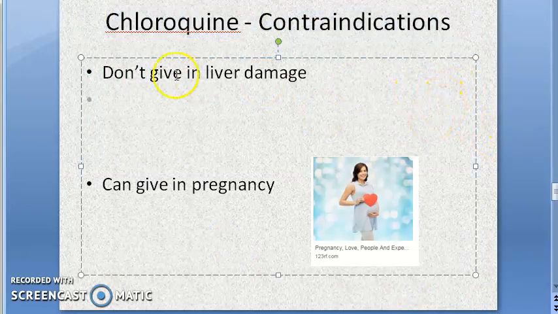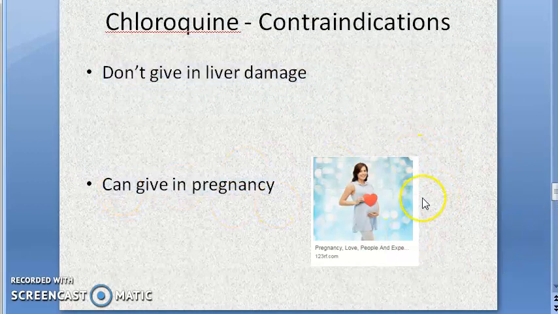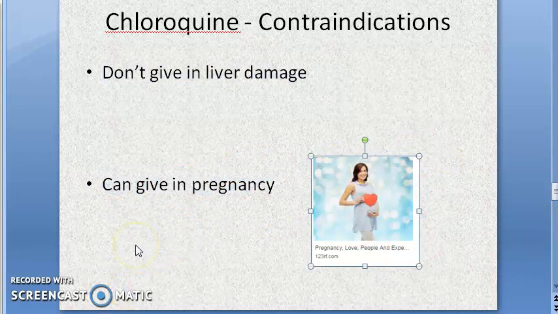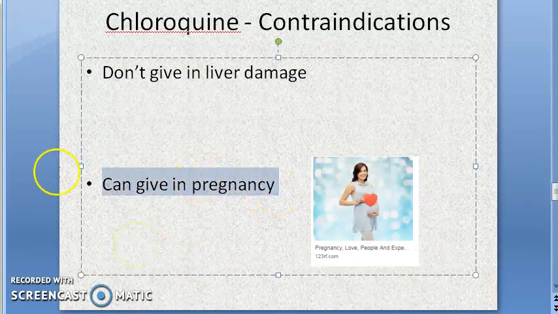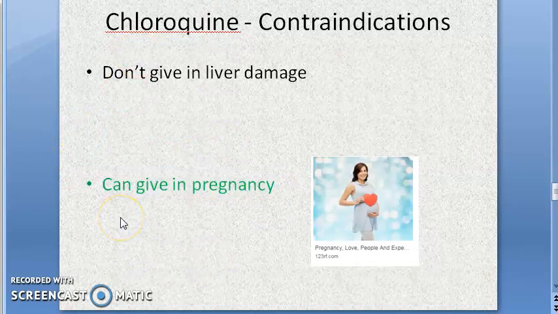Contraindications of chloroquine. Don't give in liver damage, because it is metabolized in liver. It can be given in pregnancy. This is the only different thing. Chloroquine can be given in pregnancy. This is not a contraindication, this is the opposite of a contraindication. You can give in pregnancy. So let us note that also: chloroquine, antimalarial drug, can be given in pregnancy. Okay, let's move on.